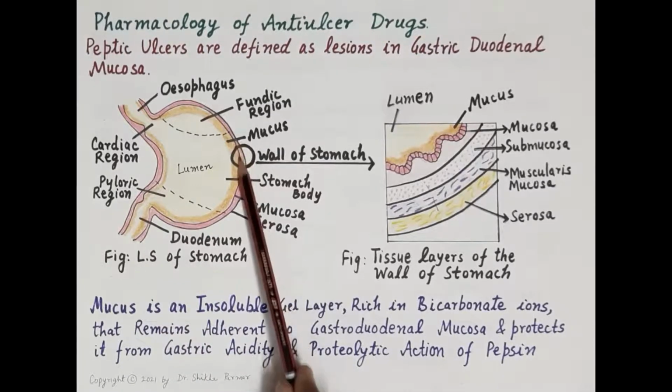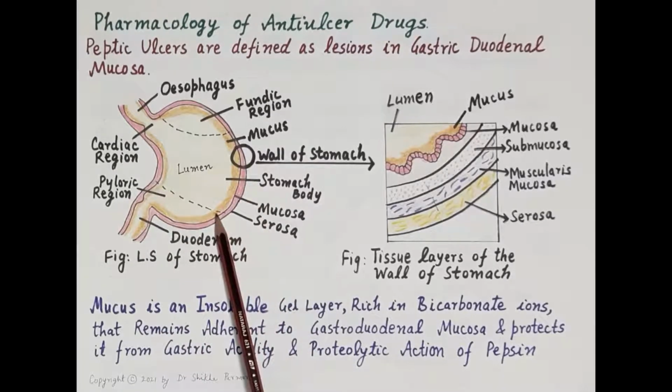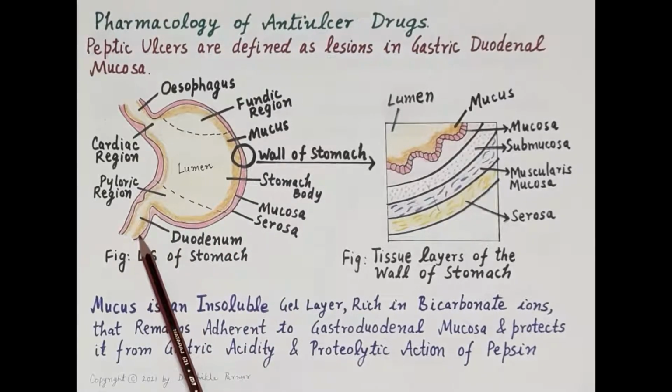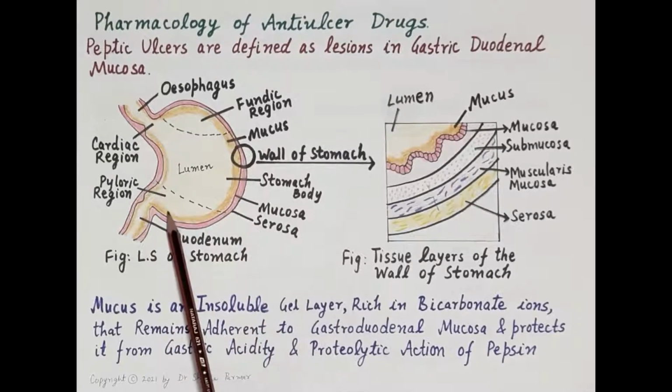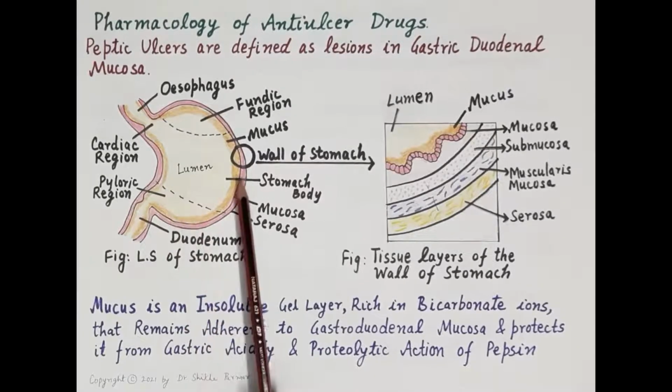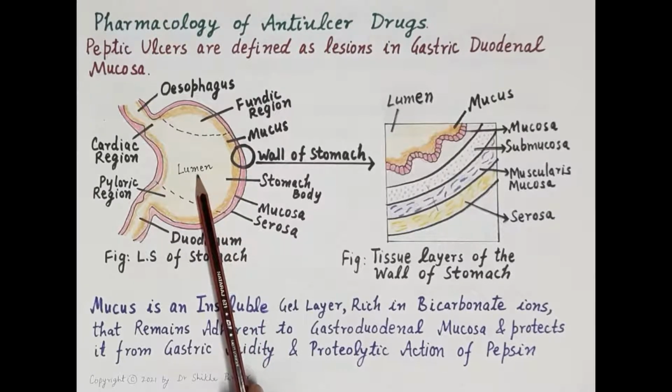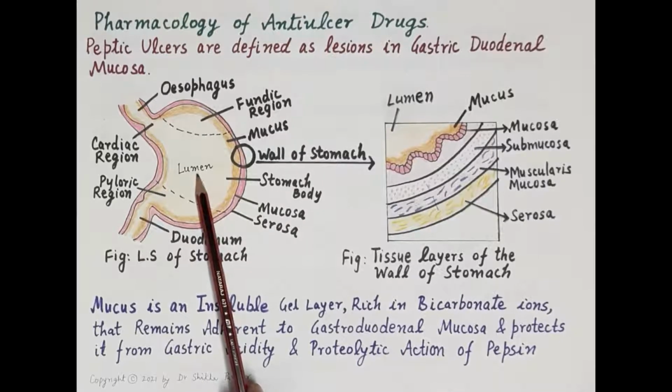This mucus gel layer protects the gastroduodenal mucosa from the gastric acidity and proteolytic action of the pepsin. If this mucus gel layer breaks down, the exposed stomach wall comes in contact with the corrosive gastric acid and proteolytic pepsin present, mixed along with the food, in the lumen of the stomach.